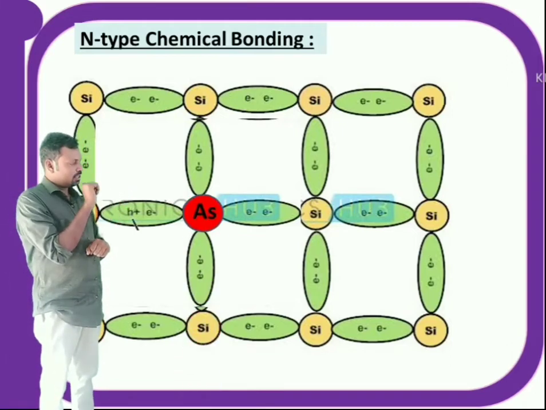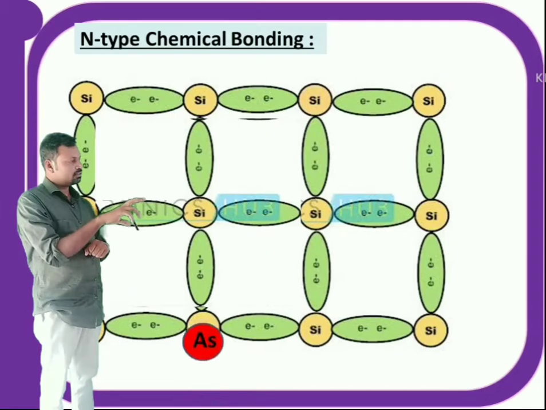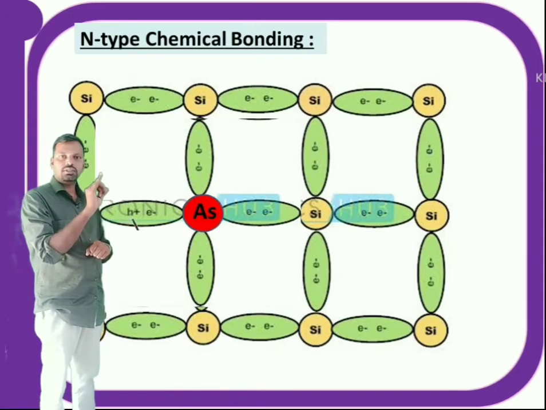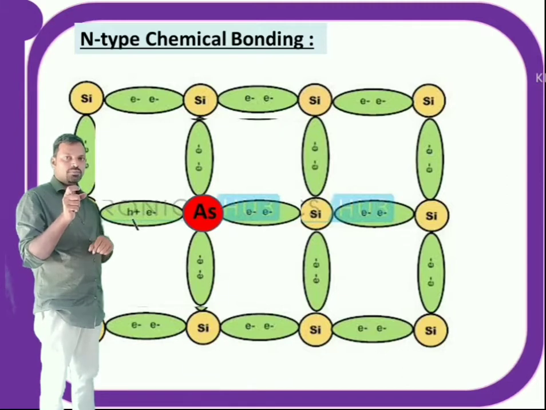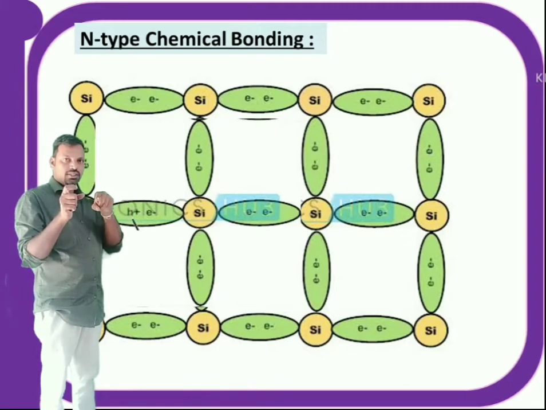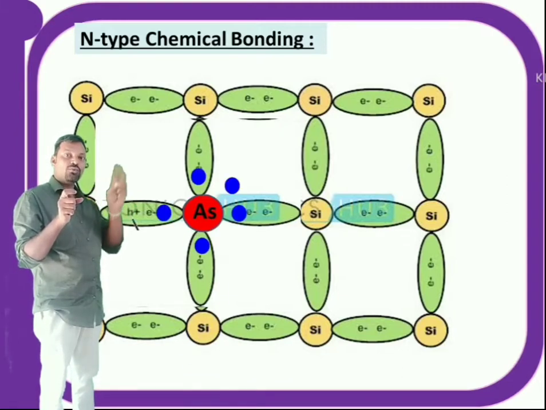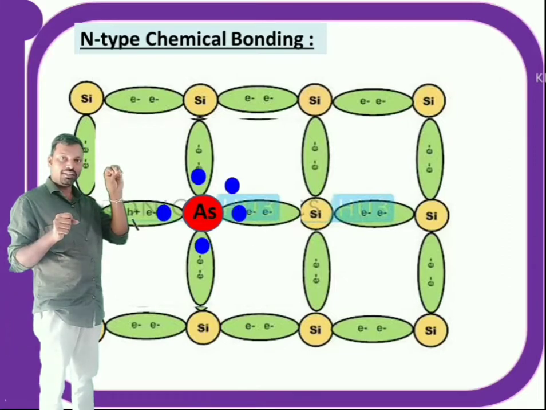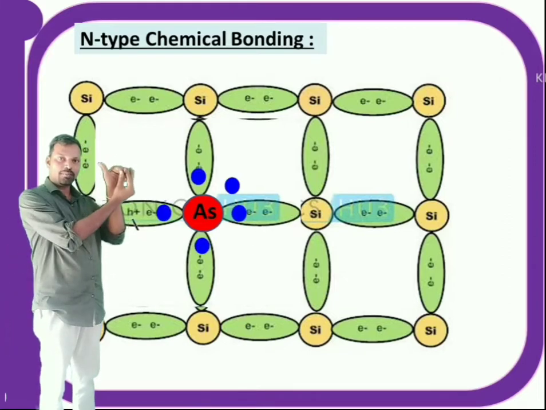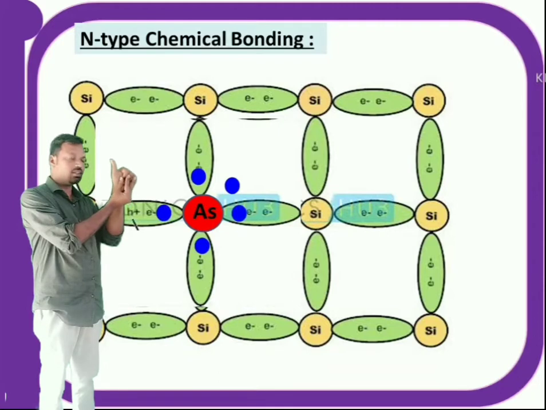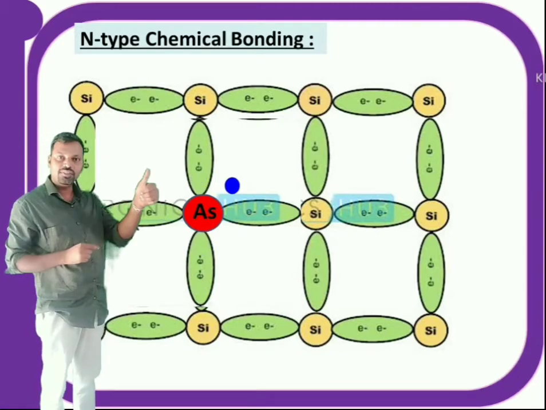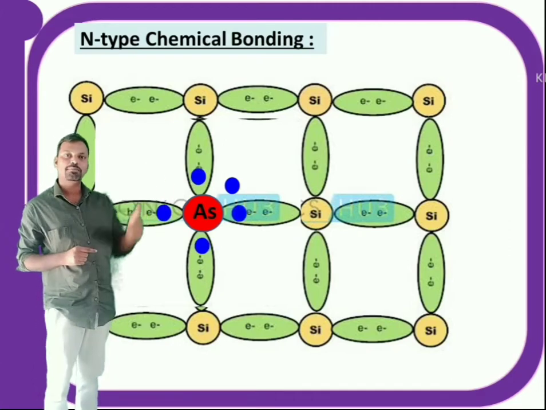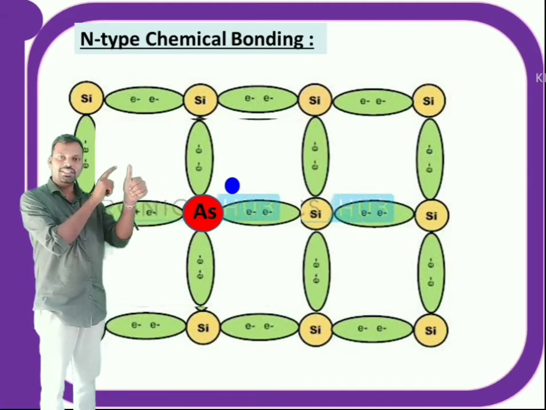If you see here, each silicon is strongly bonded with 4 nearest silicons. Now this silicon is replaced with the arsenic. Arsenic has 5 electrons in its valence shell, but here 4 electrons participate in covalent bonds with the 4 nearest silicon atoms, but this 5th electron which is not participating in covalent bonds is now free.